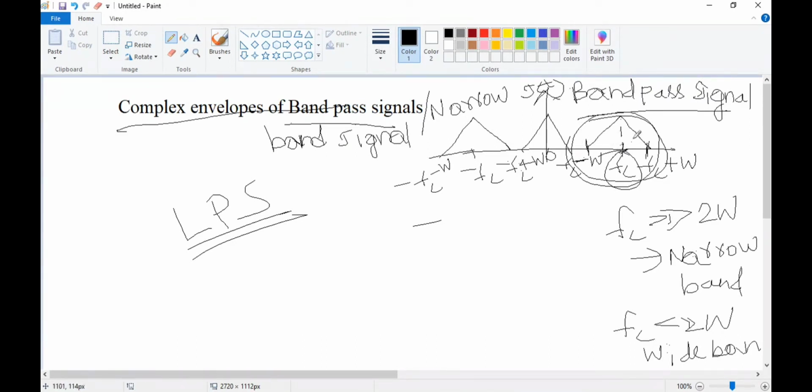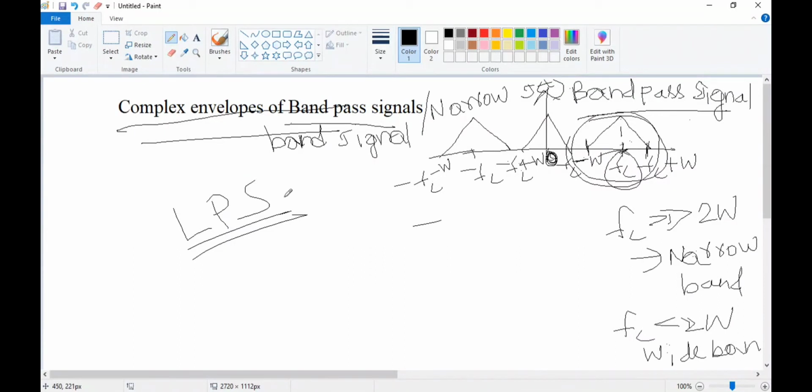Okay, so instead of analyzing this spectrum, we'll shift the spectrum so that it will be centered at 0. So this signal is nothing but the low pass representation. This band pass signal should be converted to a low pass signal so that it will become easy to analyze. That is where we'll go with the complex envelopes. Complex envelopes are useful to convert band pass signals to low pass signals.